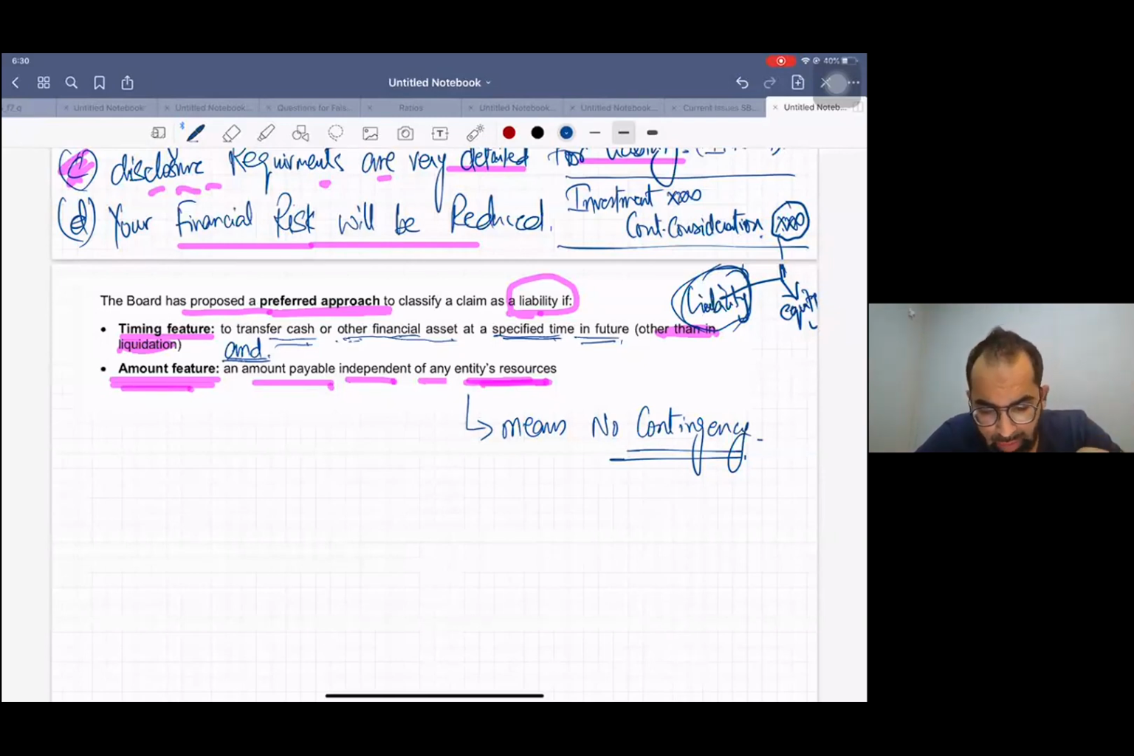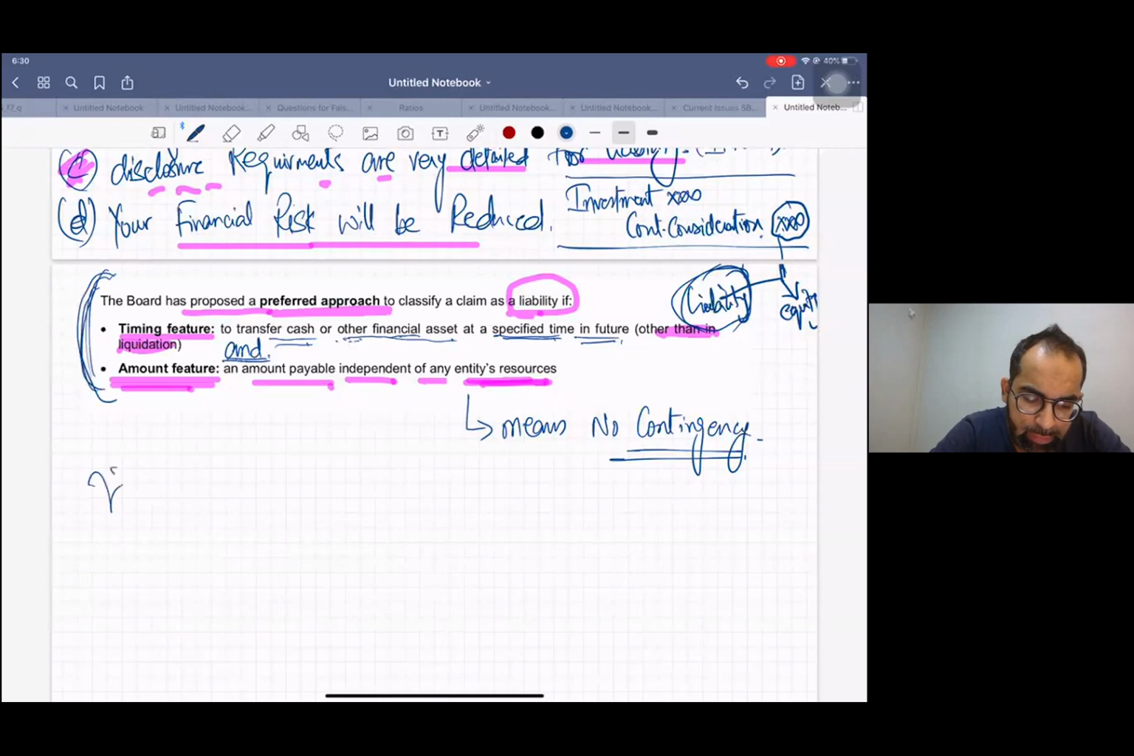Okay. So an amount payable is independent of any entity's resources. That means you are not going to link it with other resources, that if we get this, then we'll pay you. Then this is not a liability. Okay. So just read these 2-3 lines 2 or 3 times. That's it.